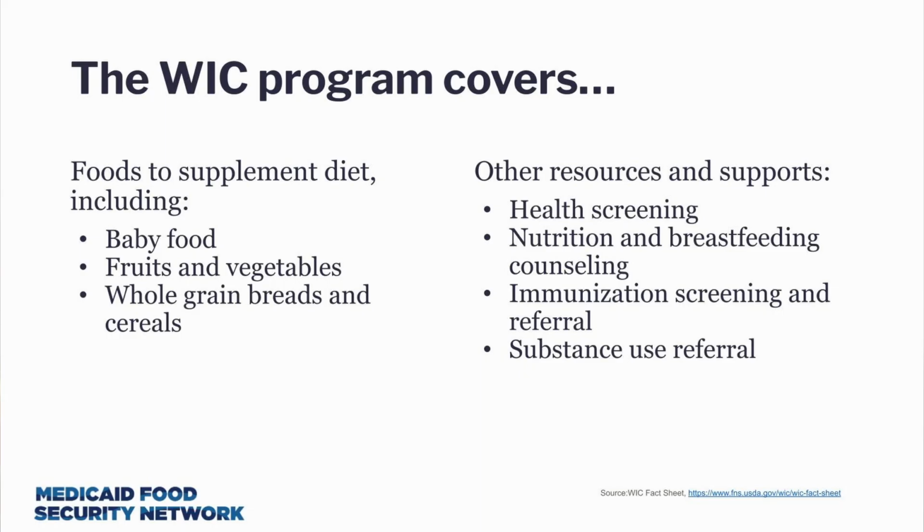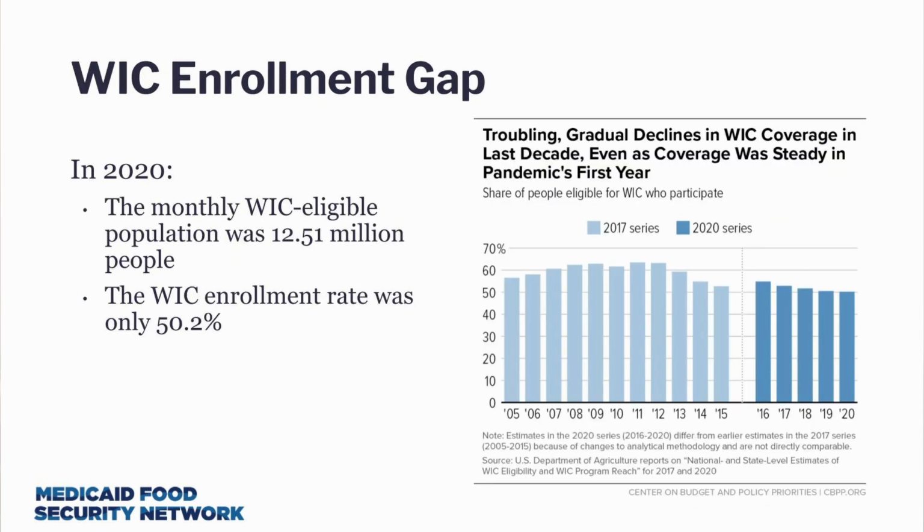The foods provided through the WIC program are designed to supplement participants' diets with specific nutrients, including baby foods, fruits and vegetables, and whole grain breads and cereals. WIC benefits are not limited only to food. Participants have access to a number of resources, including health screening, nutrition and breastfeeding counseling, immunization screening and referral, substance abuse referral, and more. The average monthly WIC-eligible population totaled 12.5 million in 2020.